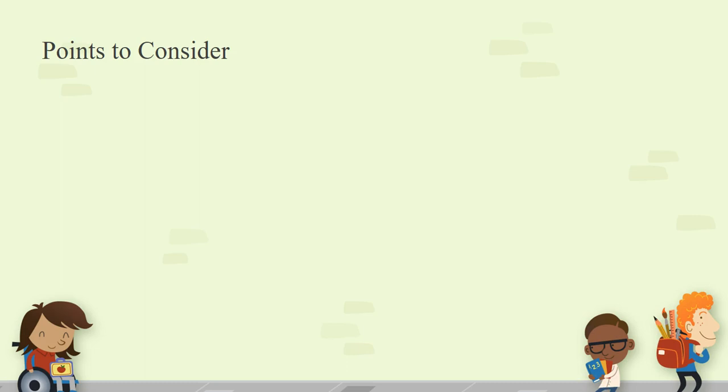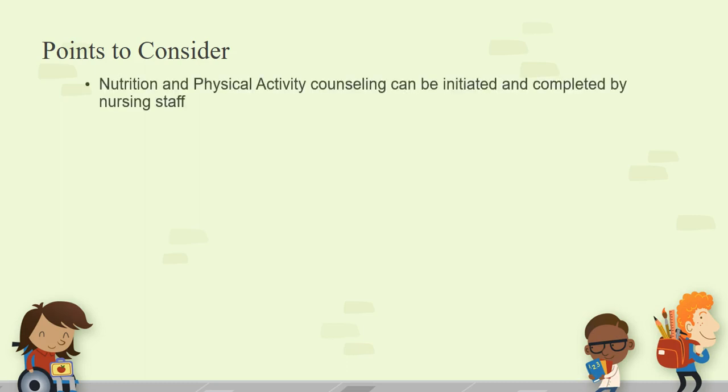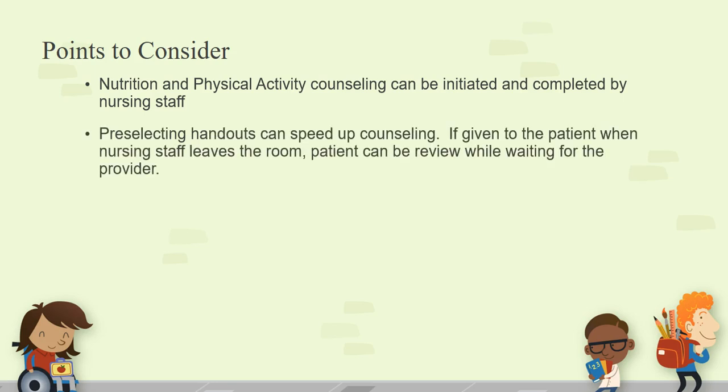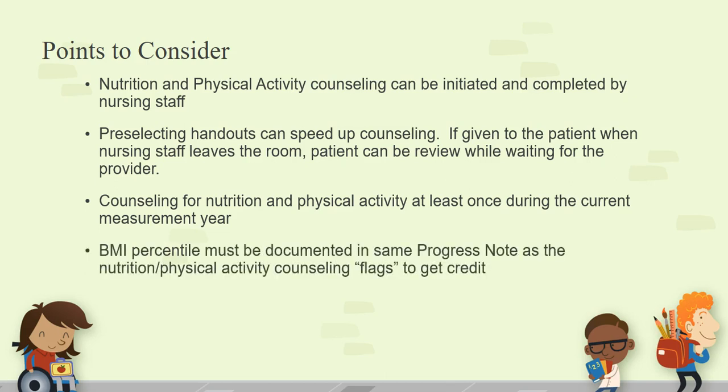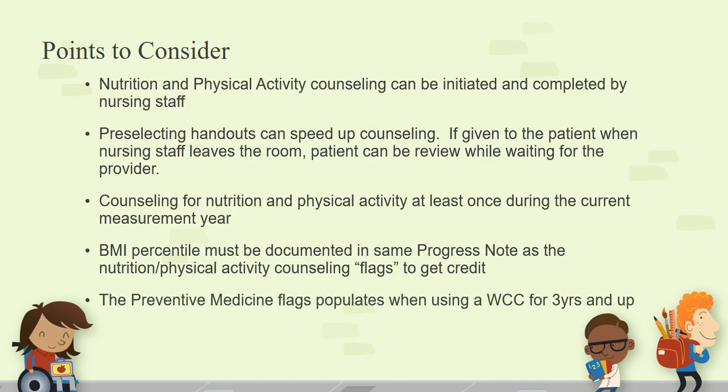Okay, let's review some points about that. Remember, nutrition and physical activity counseling can be initiated and completed by the nursing staff. Pre-selecting handouts can speed up counseling. If given to the patient when nursing staff leaves the room, the patient can review them while waiting for the provider. Counseling for nutrition and physical activity must be done at least once during the current measurement year. And BMI percentile must be documented in the same progress note as the nutritional and physical activity counseling flags to get credit. And currently, the preventive medicine flag populates when using a well-child checkup template for 3 years and up.